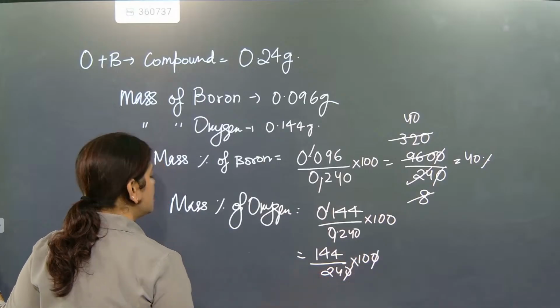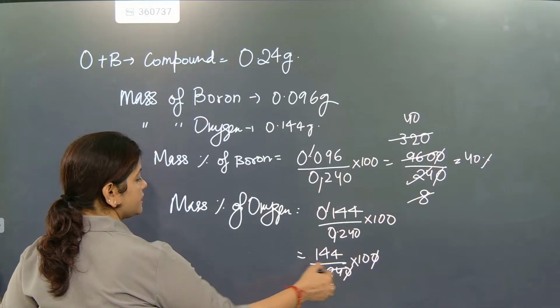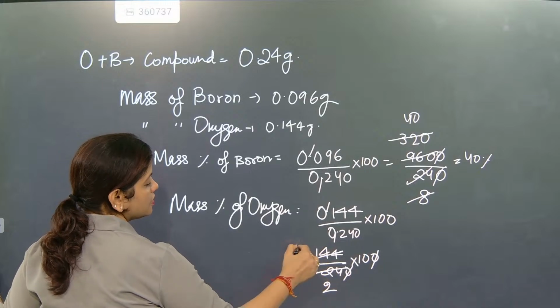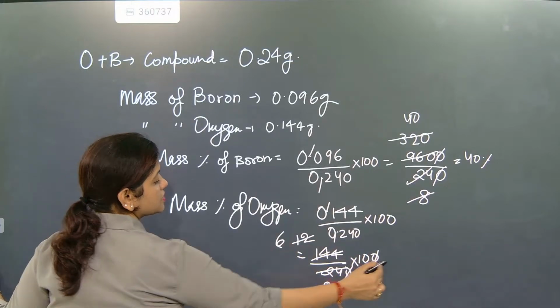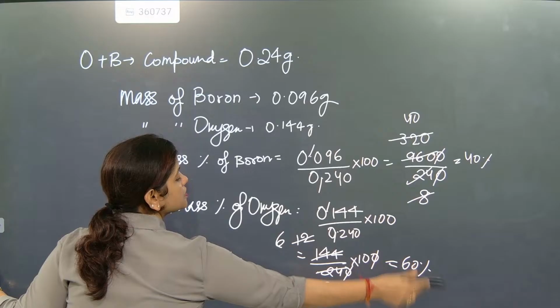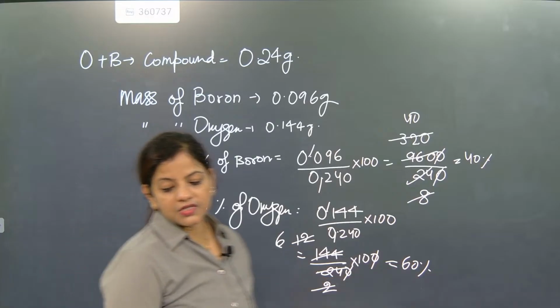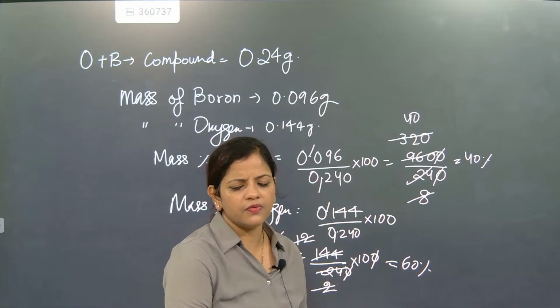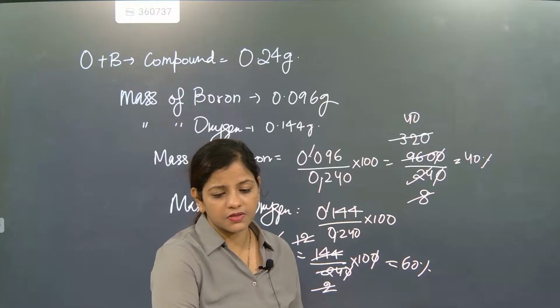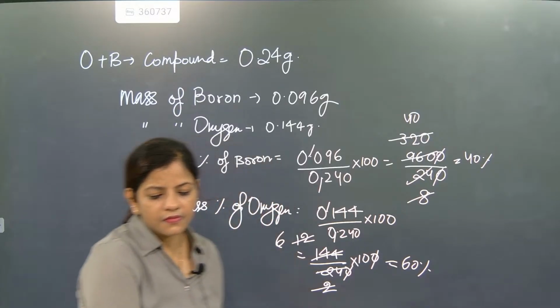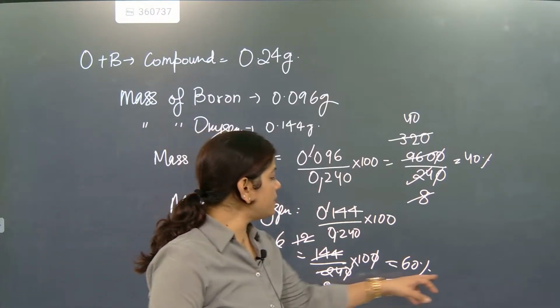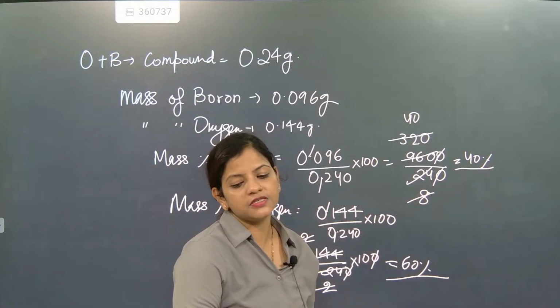This cancel. 12 times 6, 60%. So one is coming as 60% and one is coming as 40%. Done. So this is exactly coming as 60% and this is coming as 40%.